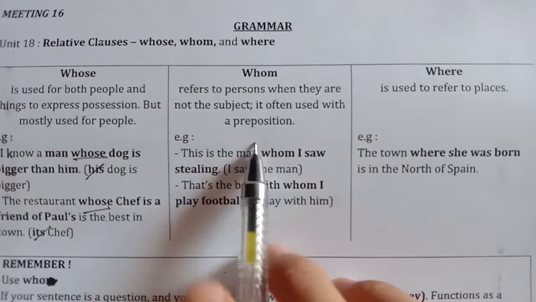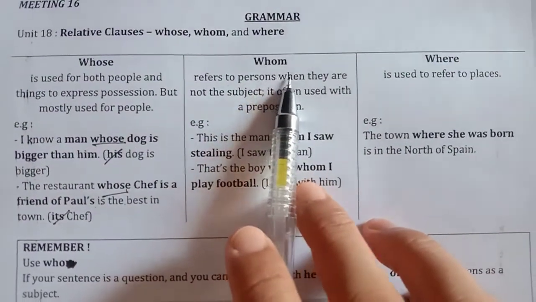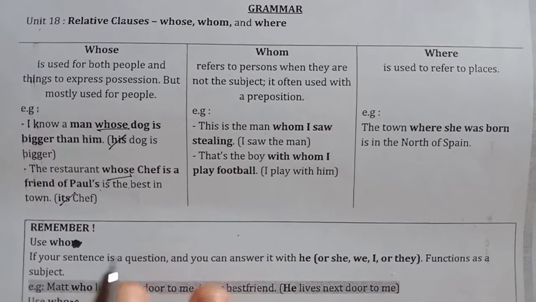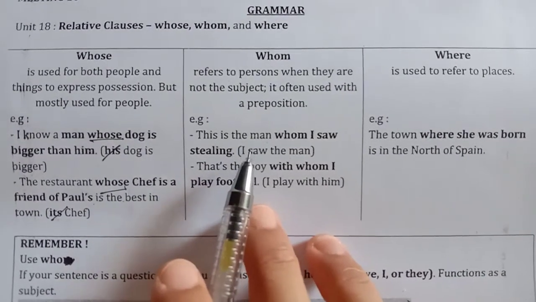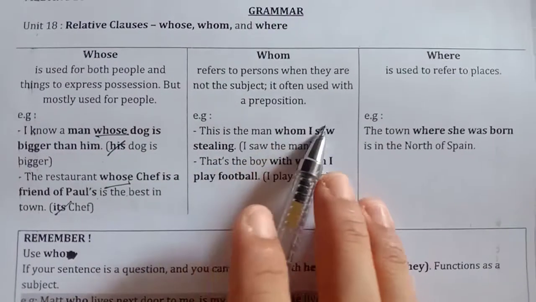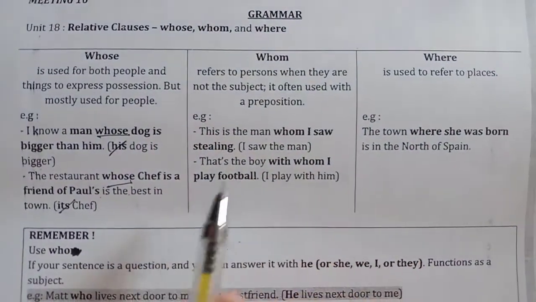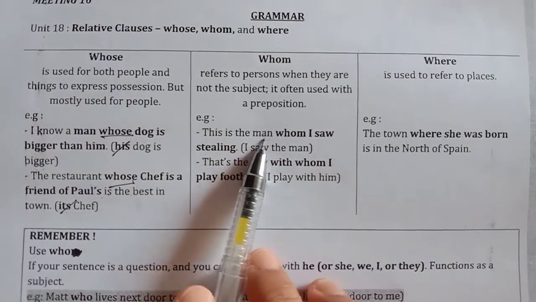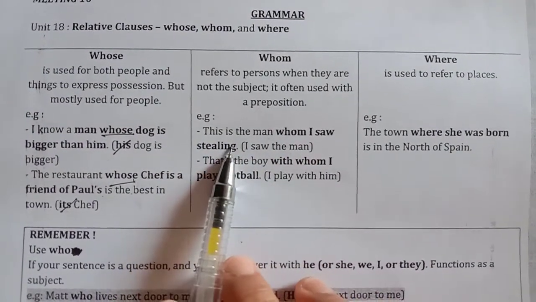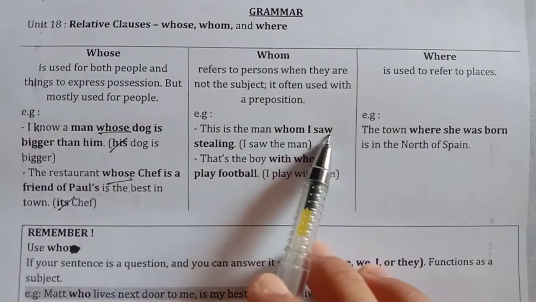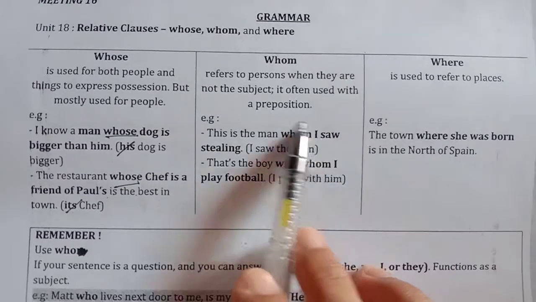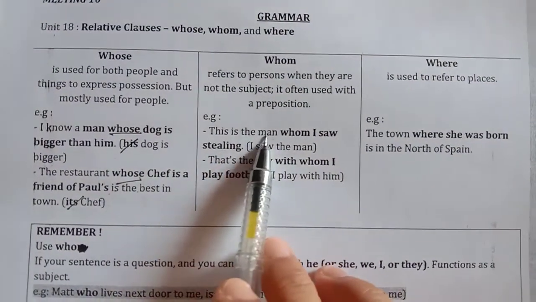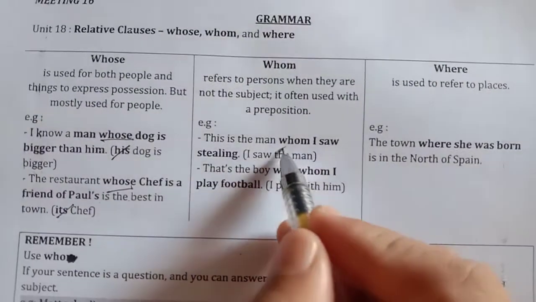All right, we go to whom. Whom is like who, but I will tell you more about it later in this section. Whom refers to a person when they are not the subject but the object. It is often used with a preposition. So this is the man whom I saw stealing. I saw the man. The subject is I, and the object that I saw is the man. So that's why here we use whom.